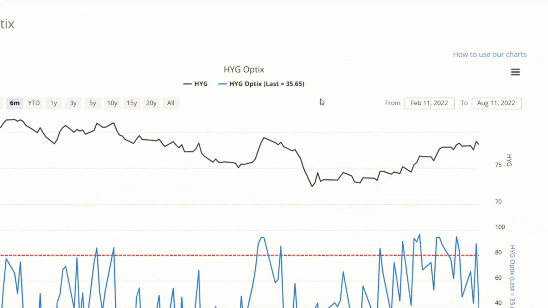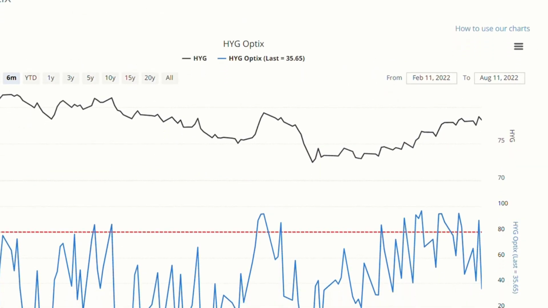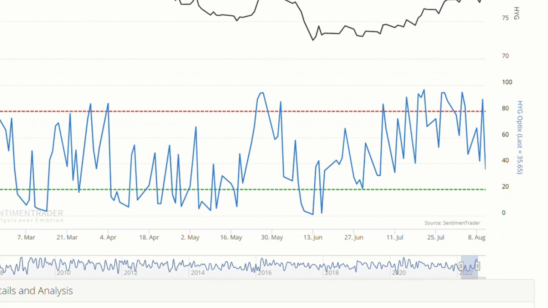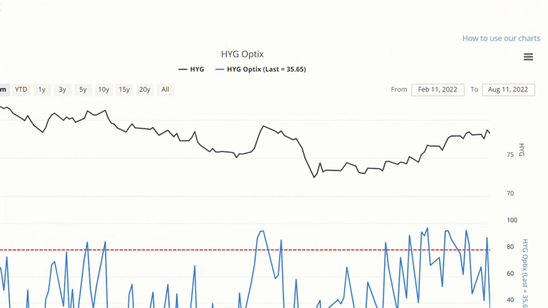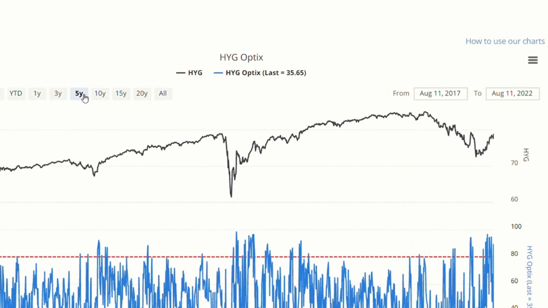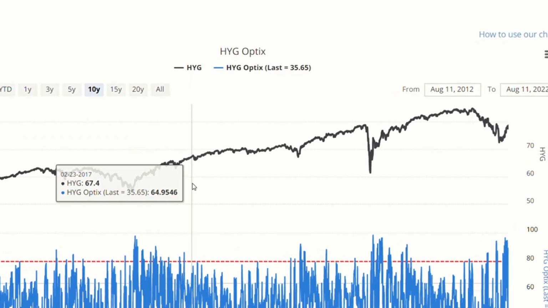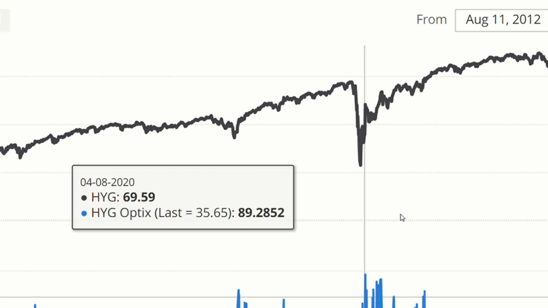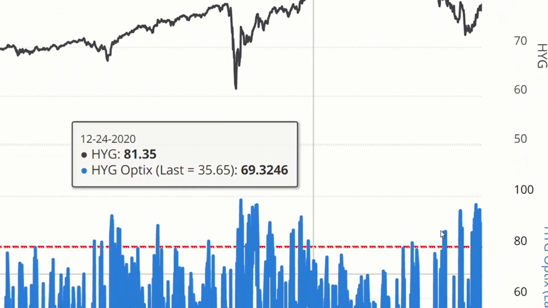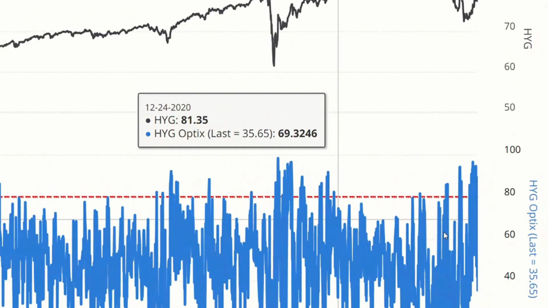And lastly is junk bond demand. So it's kind of in the name of this one. Junk bonds are typically seen as riskier investments. And if investors want junk bonds, the yields drop. And likewise, yields rise when people sell. Junk bonds are high risk, high return. So the Fear and Greed Index uses junk bond demand as a signal for greed.